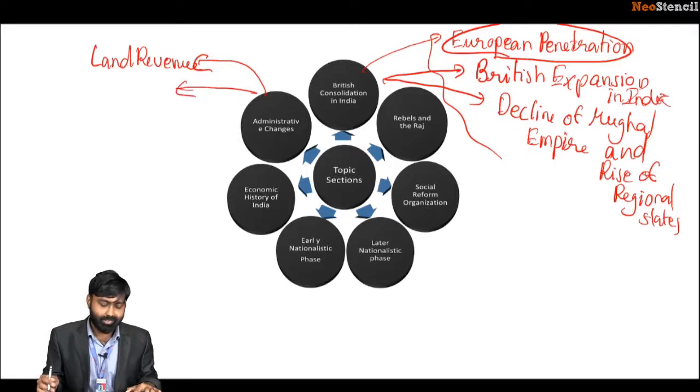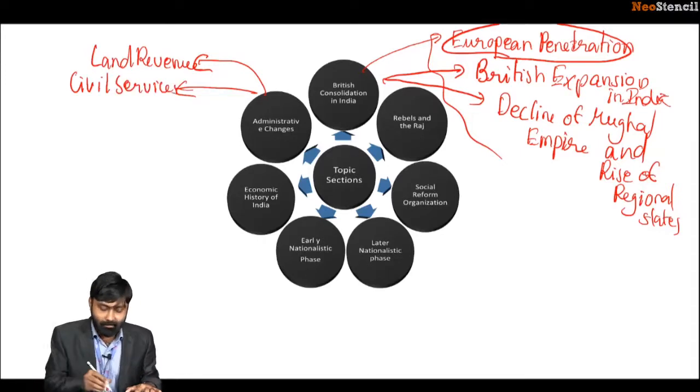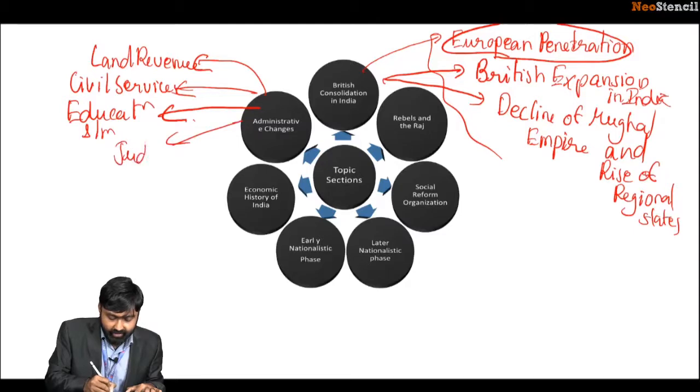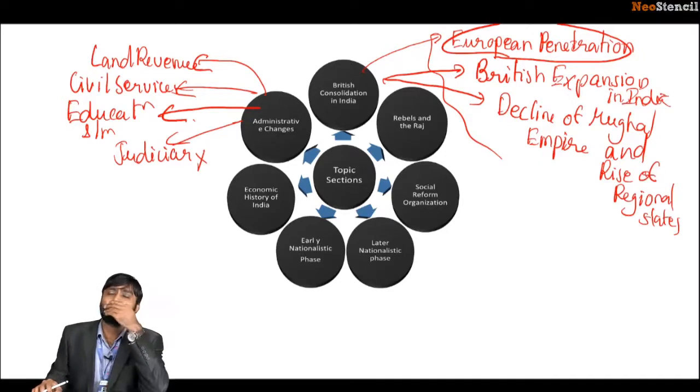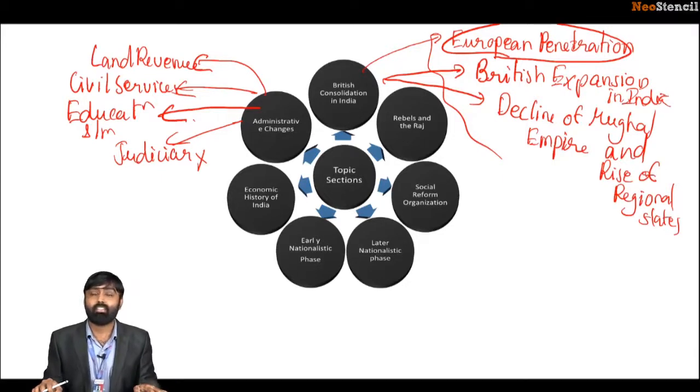Then, the evolution of the civil services, another important trend in administrative changes. Then, the education system, another very important trend in administrative changes. Okay, judiciary. So these are the aspects that we'll be covering in this particular section. This is important as far as the prelims as well as the mains are concerned. You must remember that the administrative section was explored in a large way in the 2018 prelims examination. Okay, so that is something that a candidate must be well aware about. So please remember that too.